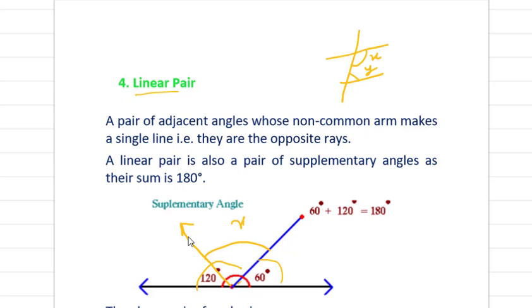And one more thing, sometimes you will get more than two angles. Suppose this is x, this is y, and this is z. Now you can see all are making a line, so you can write x plus y plus z equals 180 degree. But you can't say that this is a linear pair, because pair means there will be only two angles, but here you can see there are how many angles? Three angles. So we cannot say that these three are a linear pair. This is the common mistake that the students do. So in a pair there will be only two angles, and if these two angles are adjacent angles, then it will be a linear pair.